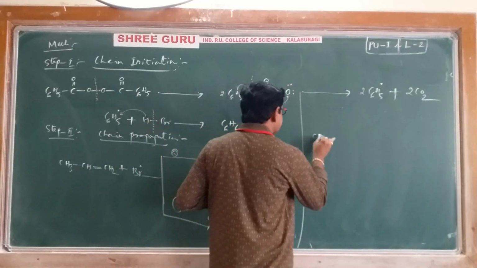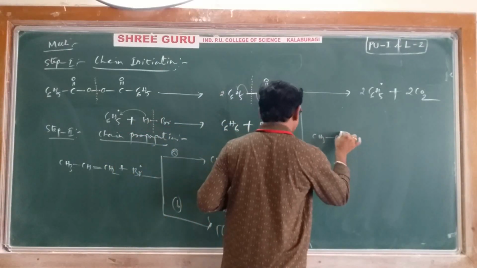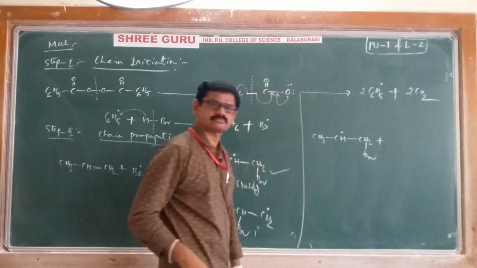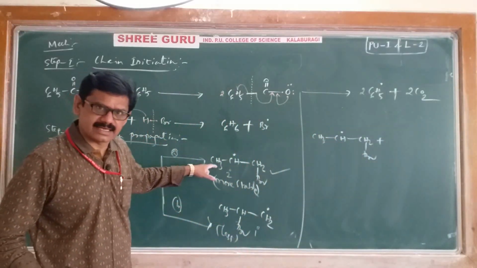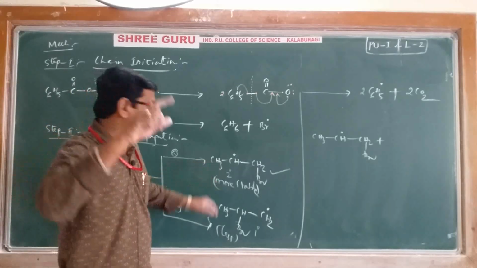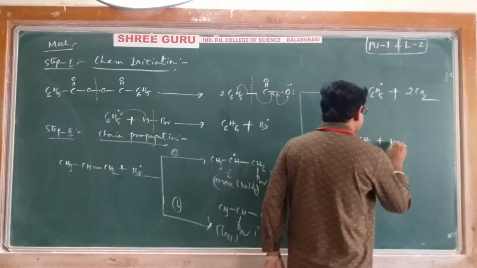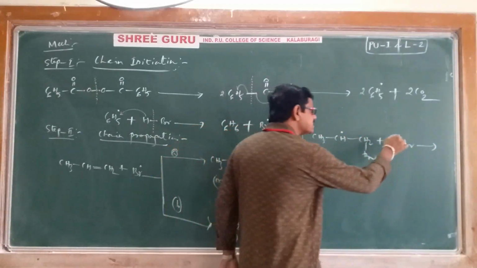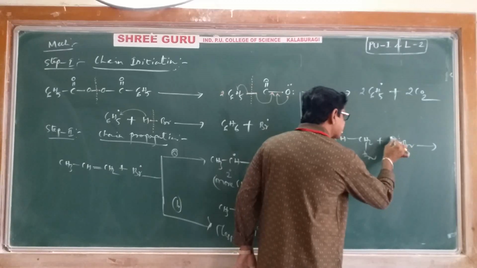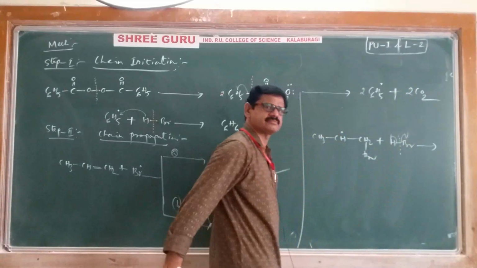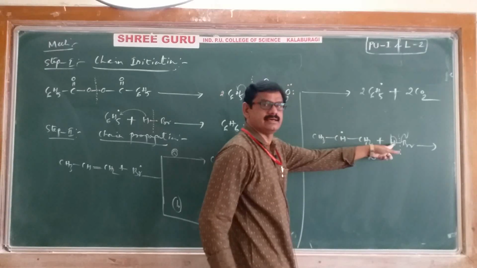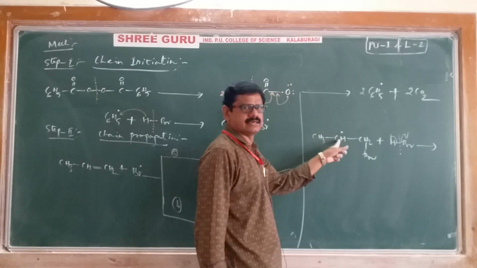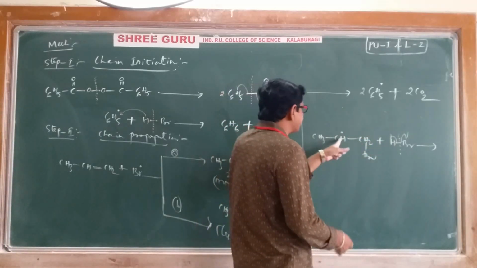Then whatever secondary free radical we are getting, CH3, CH, single bond, CH2Br. Now this secondary free radical is attacked with another HBr molecule, and again HBr undergoes homolytic cleavage. One electron is coming here, one electron is coming here. Then the hydrogen free radical's reactivity is more. That's why the hydrogen free radical will come and attack here. You will get